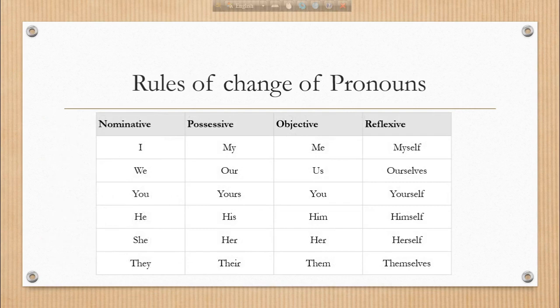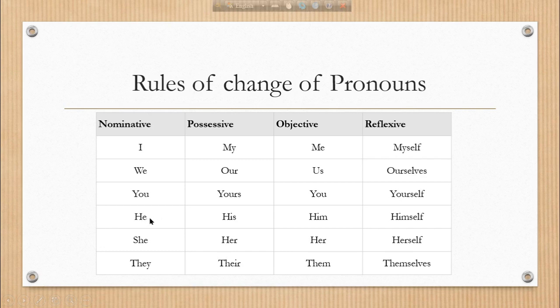So, rules of change of pronouns. Here you have some rules of change of pronouns. When you have I in nominative case, in possessive case you have to change it to my, objective case is me, and reflexive case is myself. We, our, us, and ourselves. You is nominative case and possessive case is yours. Objective case is you and reflexive case is yourself.